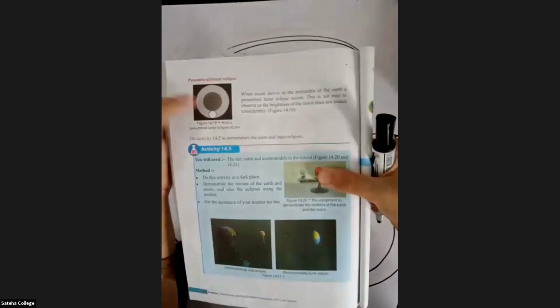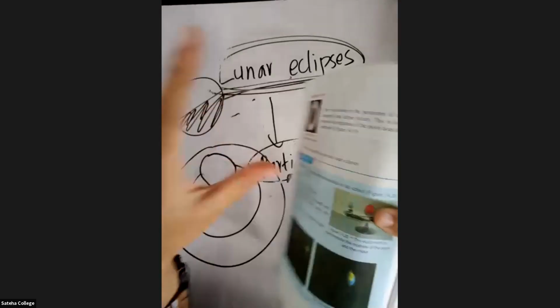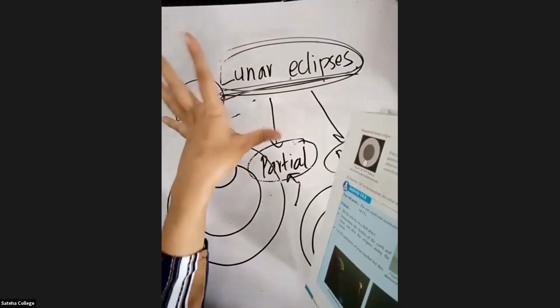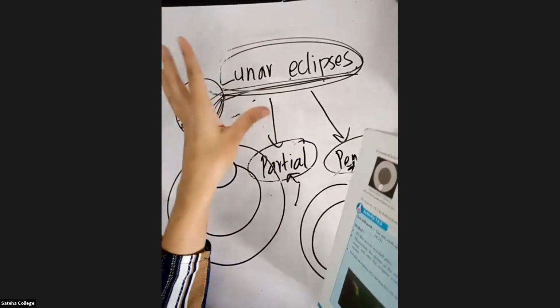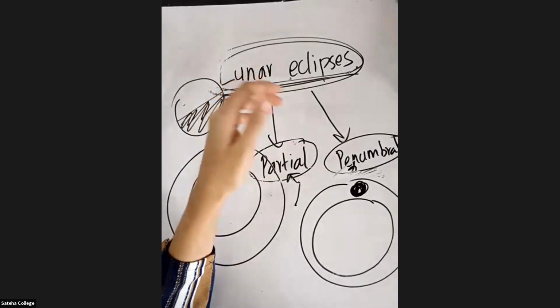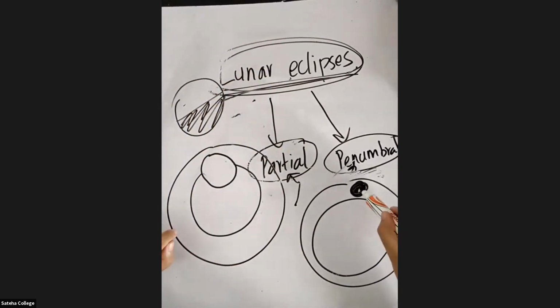But when it is a partial lunar eclipse, half of the moon will be reddish brown and the other half a normal color. When you come to the penumbral lunar eclipse, you will see a normal moon. Why is it a normal moon? Because it's in the penumbra region, where the light effect is not there.